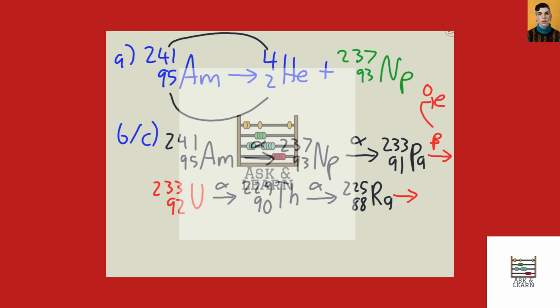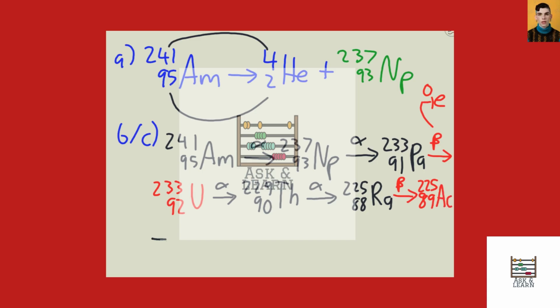And next we encounter a beta decay, which will result in the same atomic mass, but an increase in atomic number, thus being actinium.